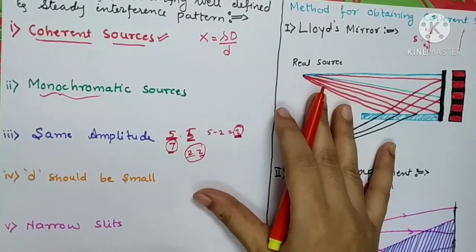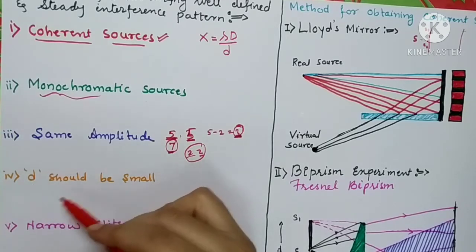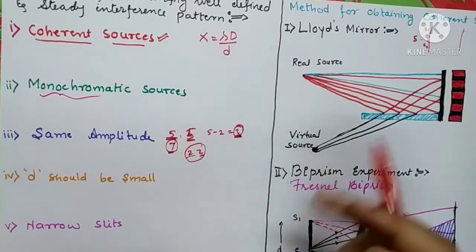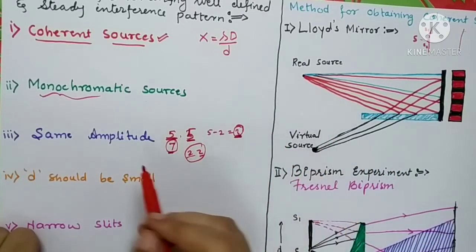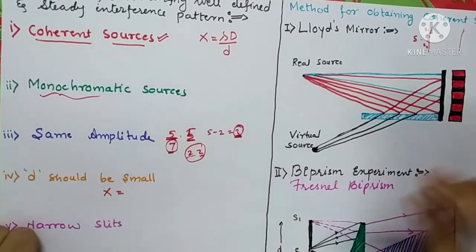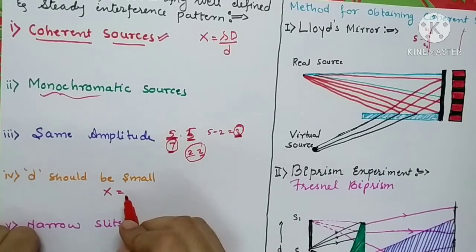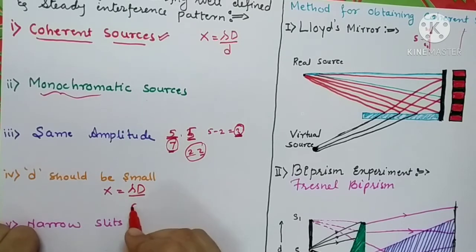Now let's have another condition, small d. As I told you, small d is the distance between the two sources. It should be very small. The distance between the two sources must be very small. Why? In the last lecture, we saw the formula that the fringe width of the fringes we get in the interference pattern depends on, see this formula, lambda D upon d.